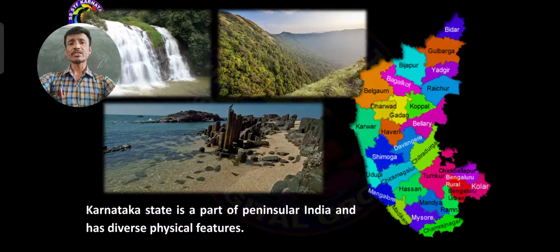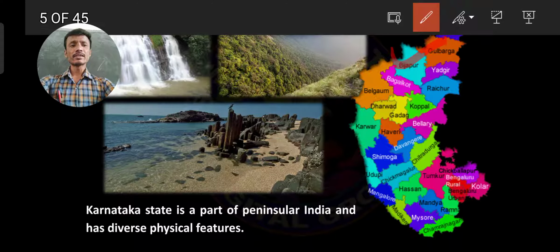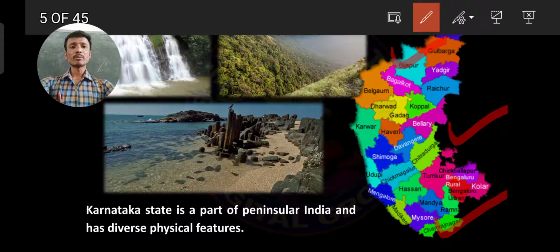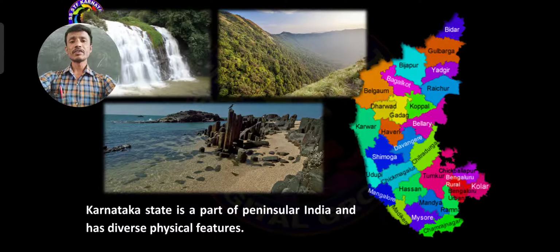Once we look at the Karnataka map, the northern, eastern and southern parts are land, but in the western part there is an ocean. So mainly diverse physical features. See here: waterfalls, hill stations, coastal areas. Karnataka has a variety of physical features.